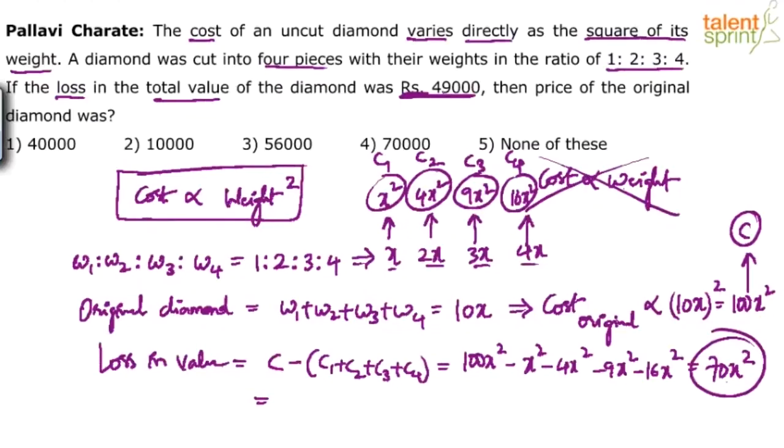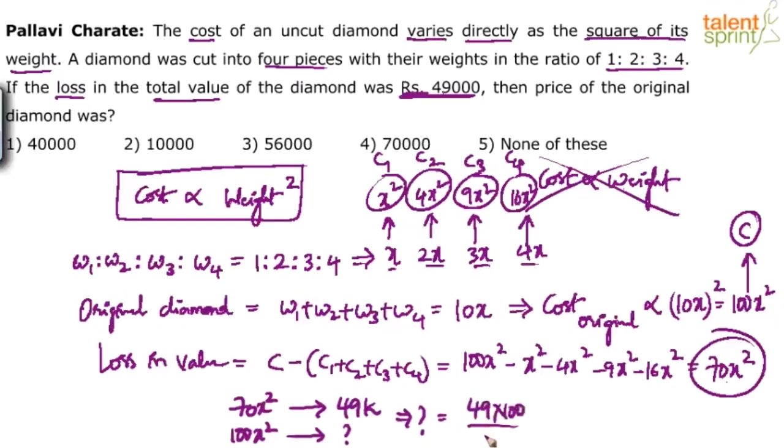So what it actually means is this. If 70x squared is proportional to 49,000, then the cost of the original diamond, 100x squared, is equal to what? Cross multiply, you'll get the answer. This question mark will be equal to 49 into 100 upon 70. So 490 by 7, 70 will be the final answer: 70k, 70,000, which is option 4.